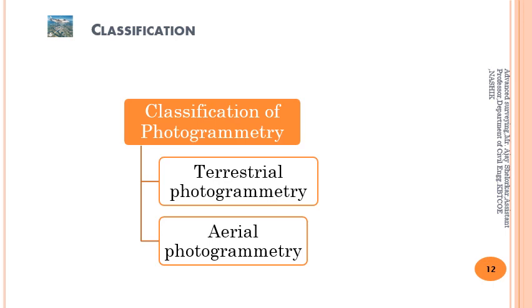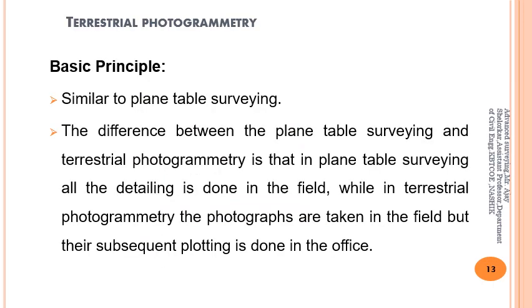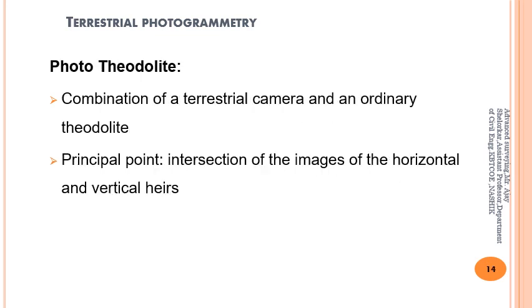Classification of photogrammetry: terrestrial photogrammetry and aerial photogrammetry. The basic principle of terrestrial photogrammetry is similar to plane table surveying, but the difference is that in plane table surveying the detailing is done in the field, while in terrestrial photogrammetry the photographs are taken in the field but their subsequent plotting is done in the office. A phototheodolite is the combination of a terrestrial camera and an ordinary theodolite, and the principal point is the intersection of the images of the horizontal and vertical axes.